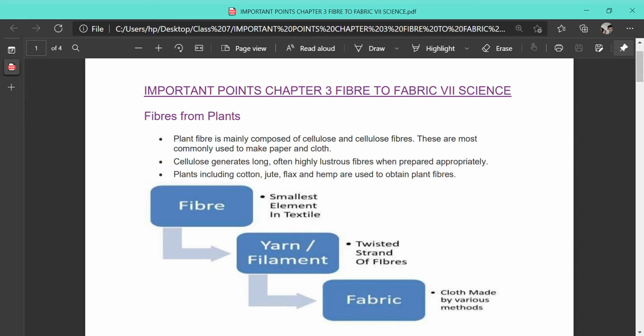Fibers from plants. Plant fiber is mainly composed of cellulose, and cellulose fibers are most commonly used to make papers and cloths. Cellulose is a type of carbohydrate, you know already. Cellulose generates a long, often highly lustrous, that is shiny, fiber when prepared appropriately. Plants including cotton, jute, flax and hemp are used to prepare plant fiber. So these are the very important examples of plant fiber. What are they? Cotton, jute, flax, hemp.